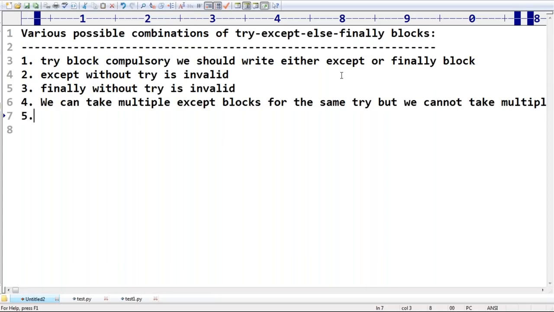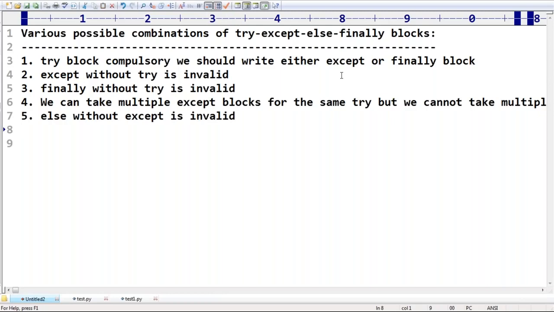Next, whenever we are taking an else block, an except block must compulsorily be there. So else without except is always invalid. Remember this one.